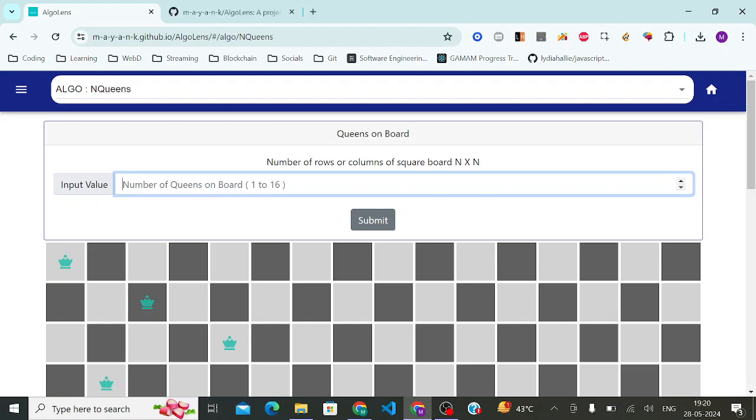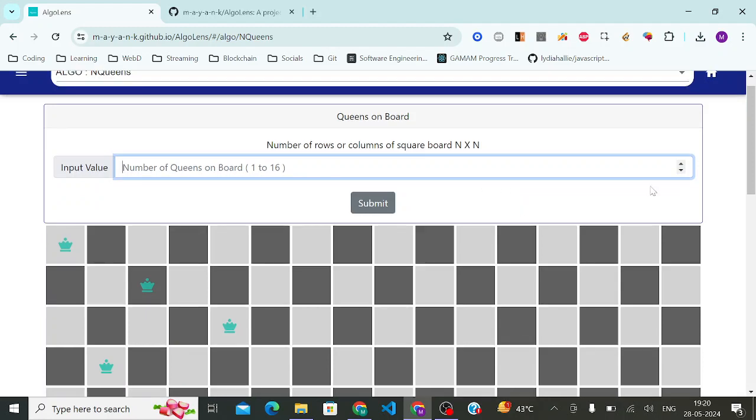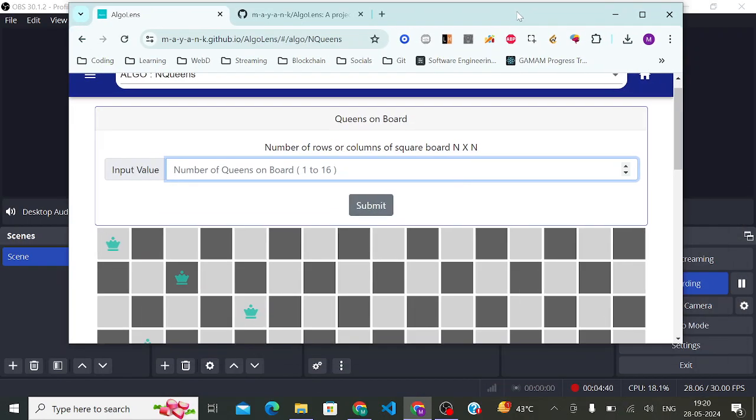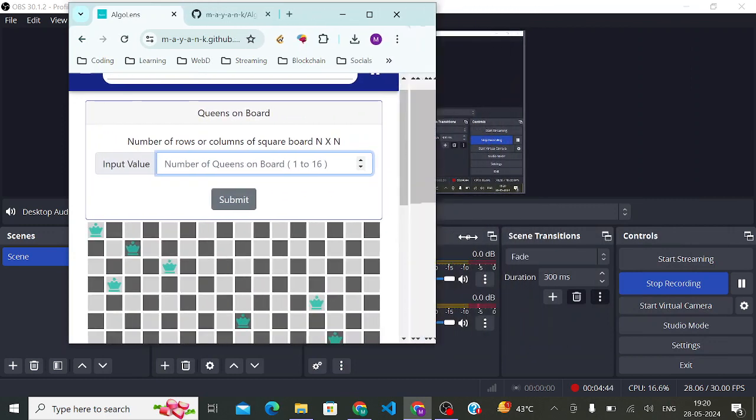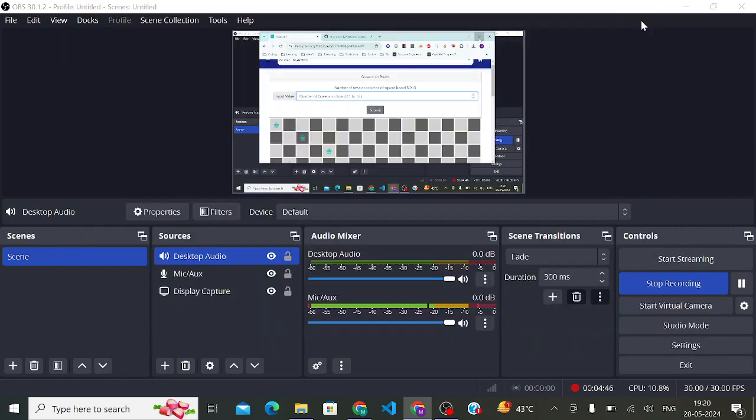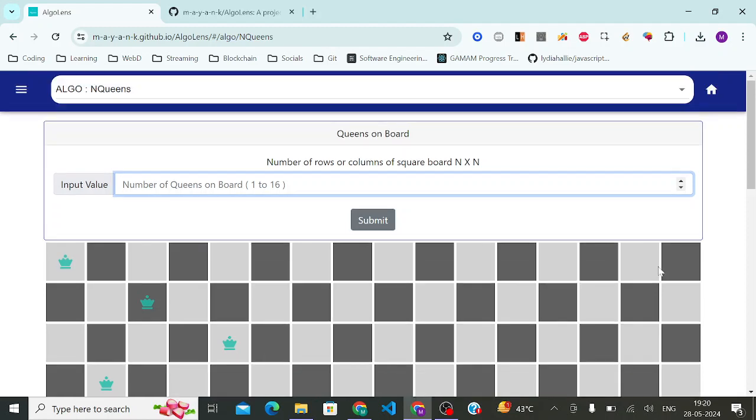There's another thing, that this is a responsive grid. So, for example, if I scale this down, it scales down, right? And in mobile view also it scales down. So I've tried to make it responsive. I've even tried to make the entire website responsive.